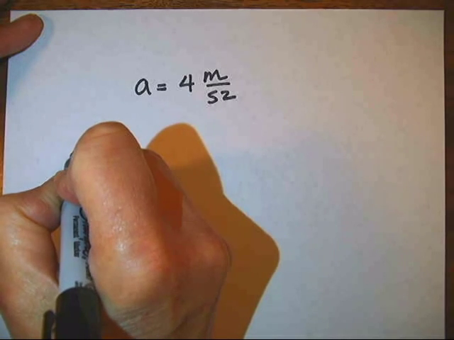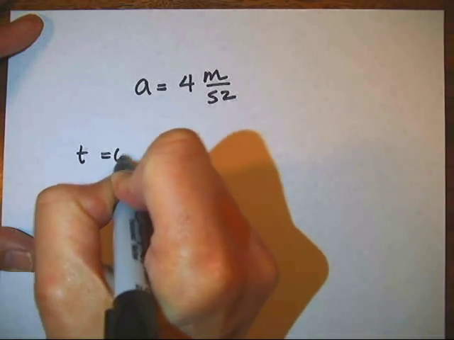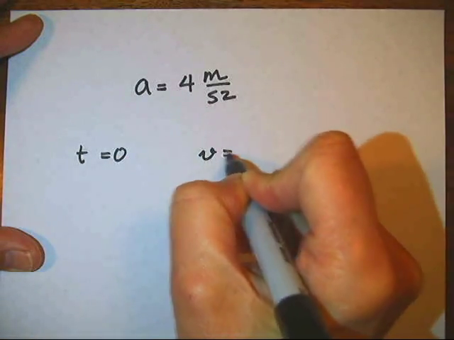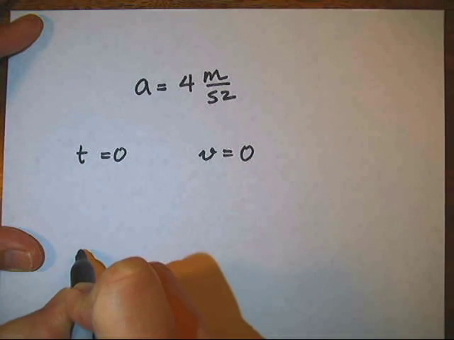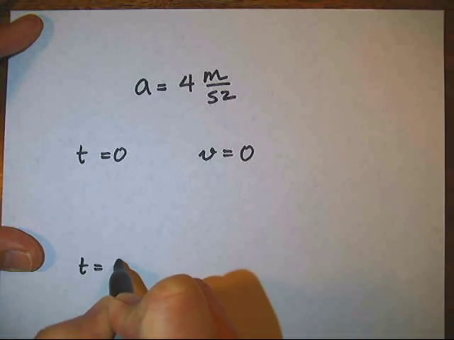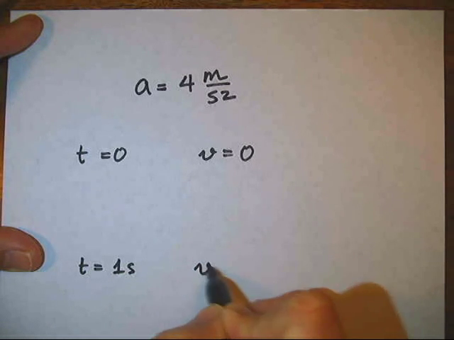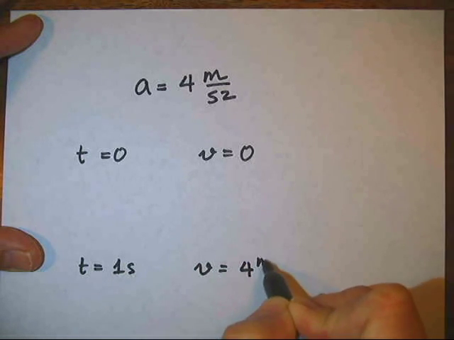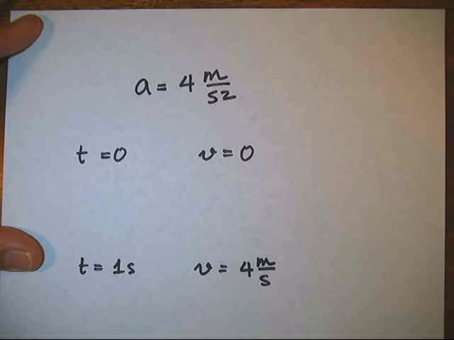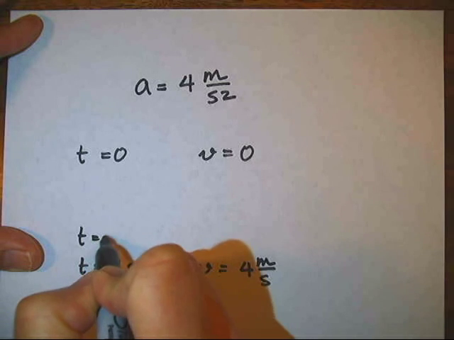So with our acceleration of 4 meters per second squared, if we assume that at t equals 0, the car is at rest, then at t equals 1 second, the car is traveling with a velocity of 4 meters per second. We're interested in the point when the velocity was equal to 0, so let's work backward in time.